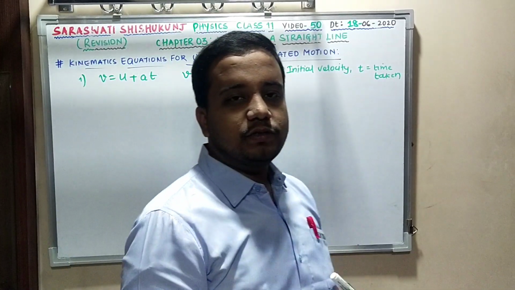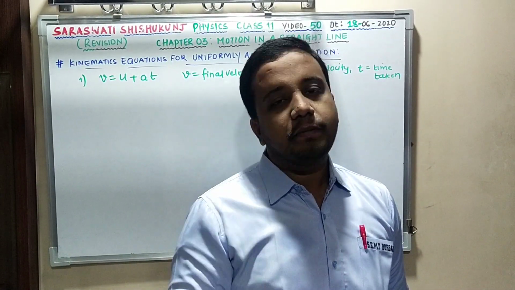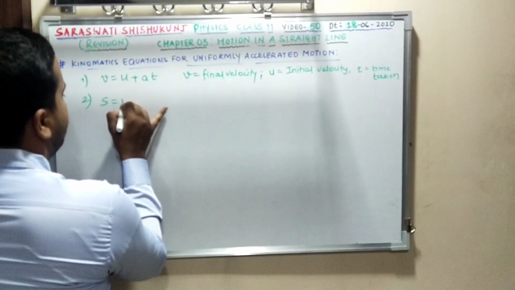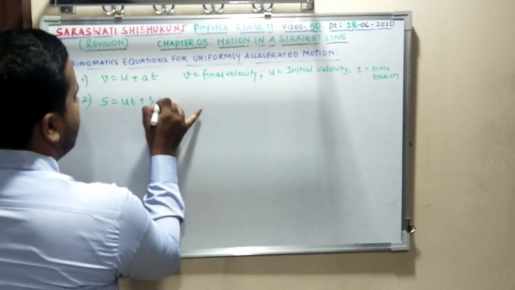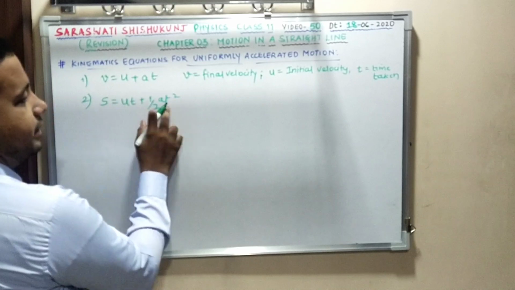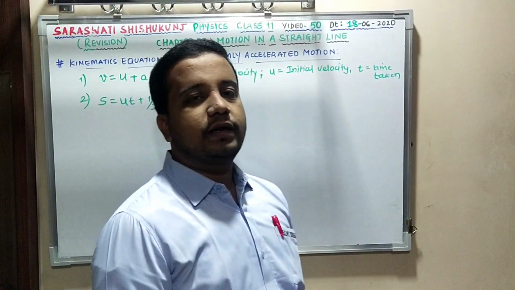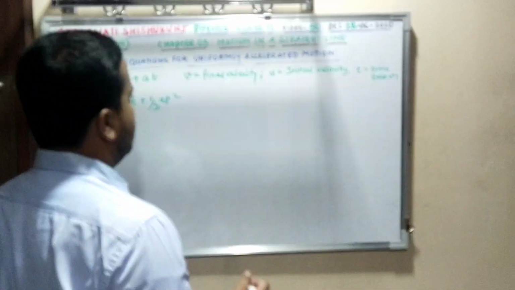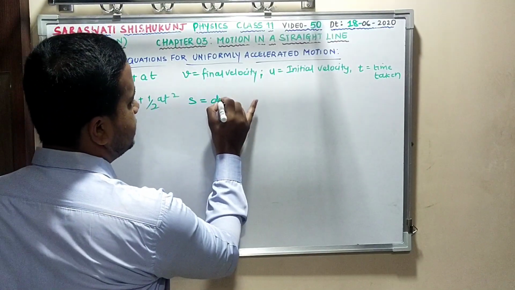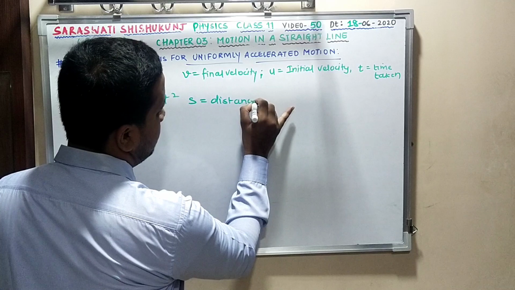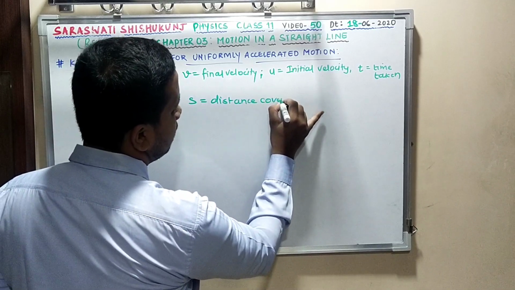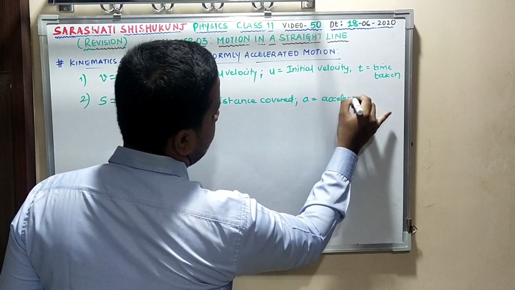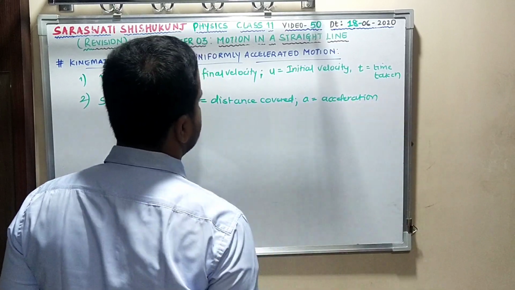The second equation shows the relationship between distance covered and time taken. The second equation is s = ut + (1/2)at². Here s is the distance covered, t is the time taken, and a is the acceleration. Till this clear?